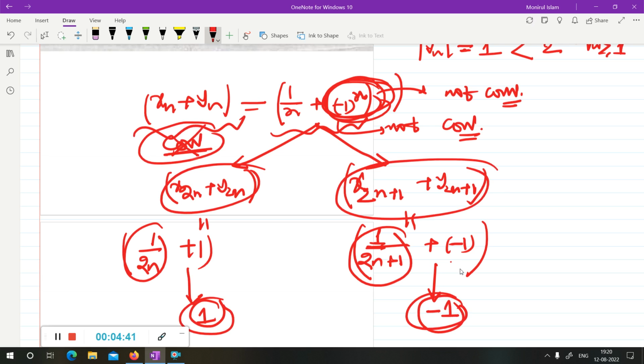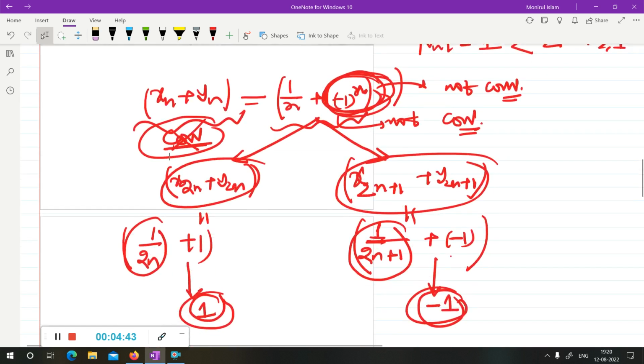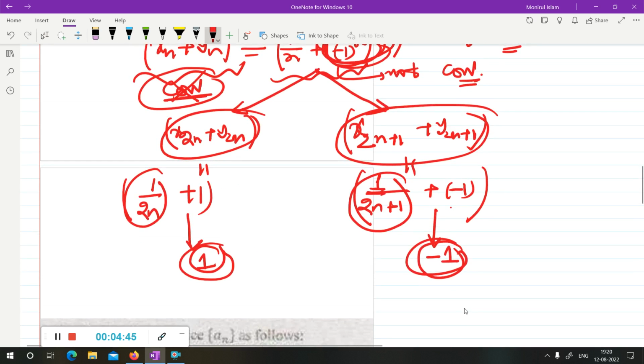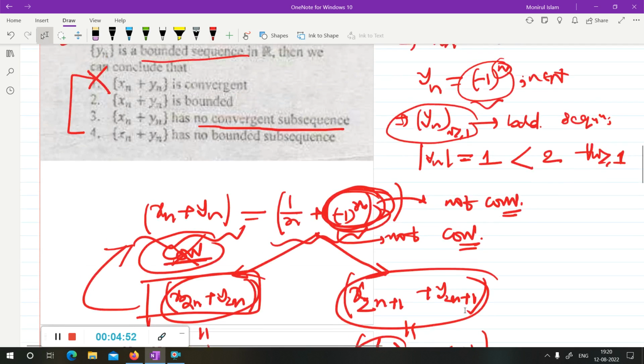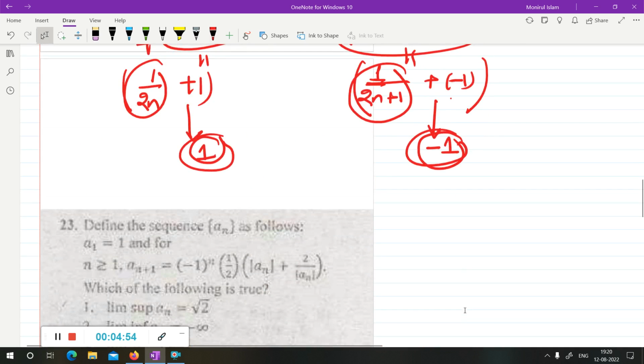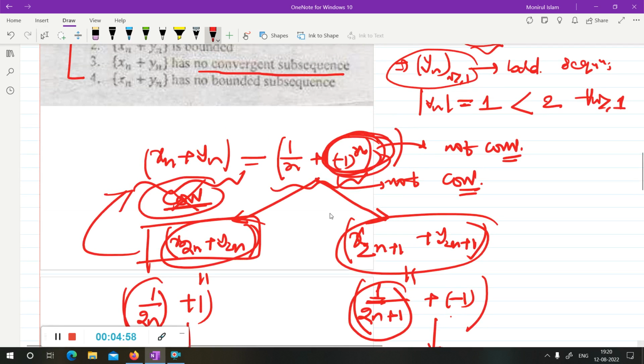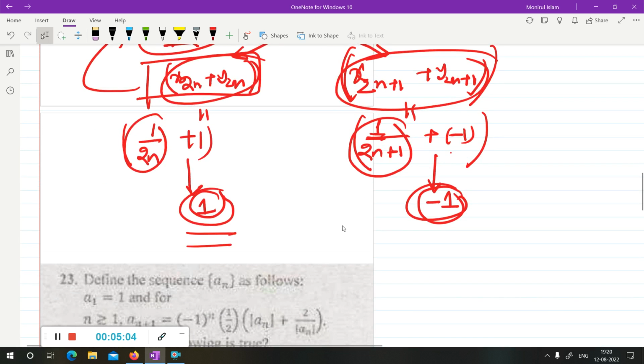It is not convergent, but it has a convergent subsequence. If you take the sequence x2n plus y2n, this is a subsequence of the sequence xn plus yn, and it converges to 1. And the sequence x2n+1 plus y2n+1 is also a subsequence of xn plus yn, and this also comes to minus 1. So it has two subsequences that come to two different limits.